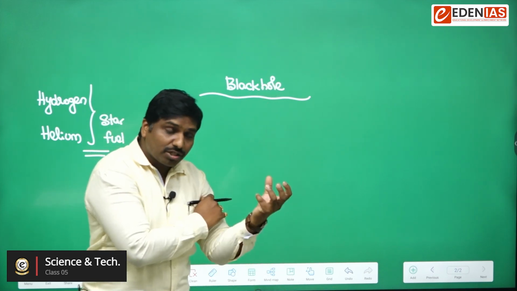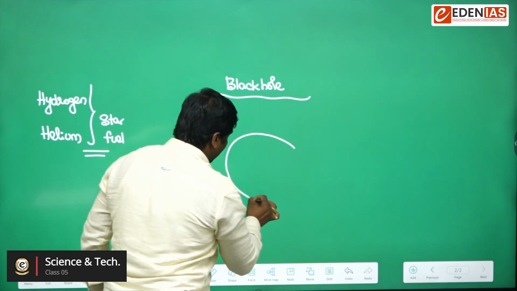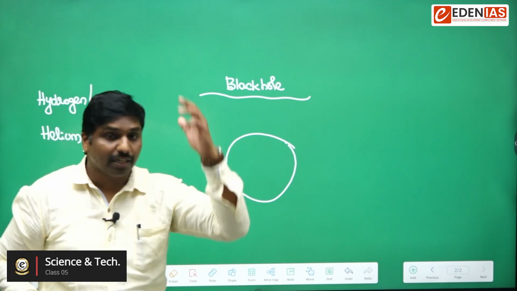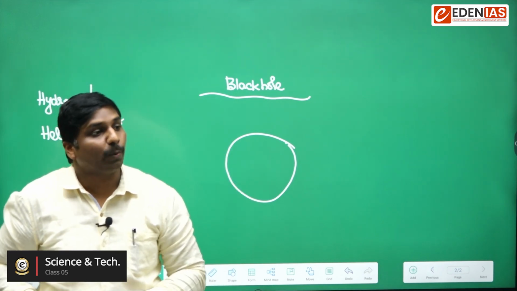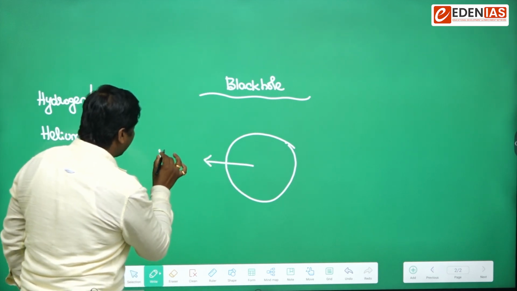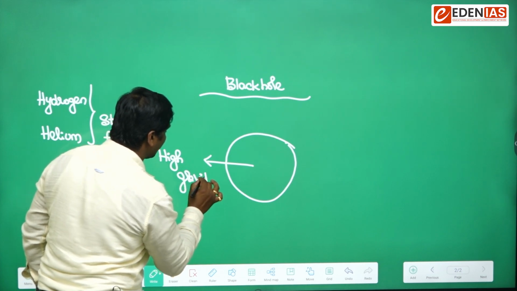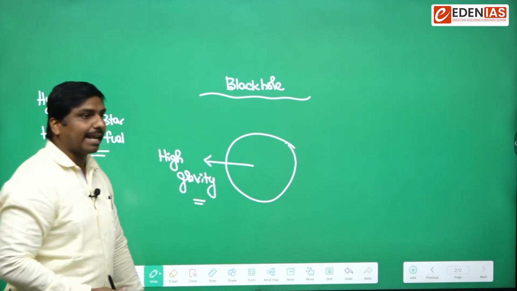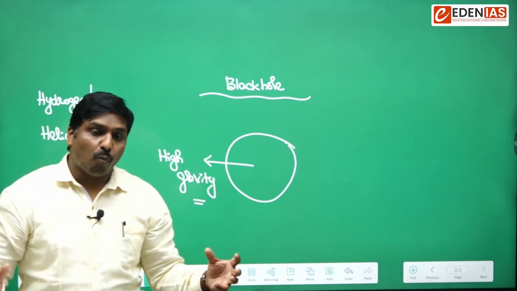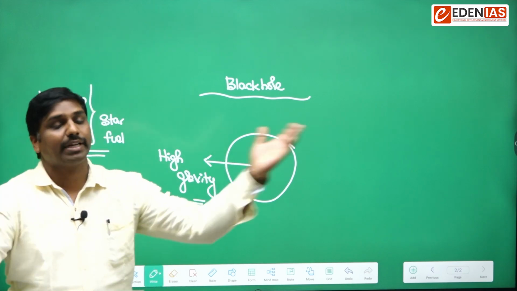When a star reaches this stage, what will happen? At the last stage of the star, this stage would be characterized by very high gravity. The gravitational pull would be so high that whatever enters into this celestial body will never escape.